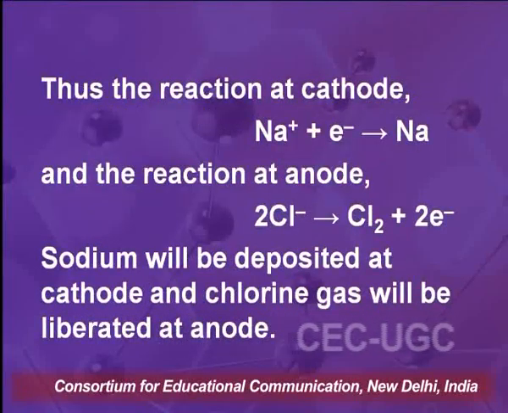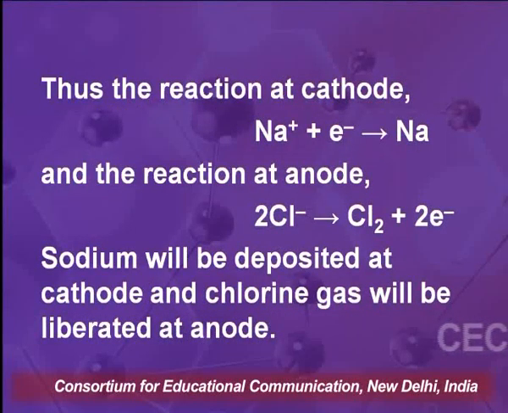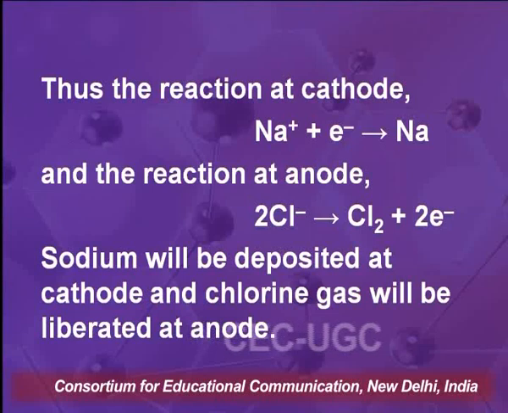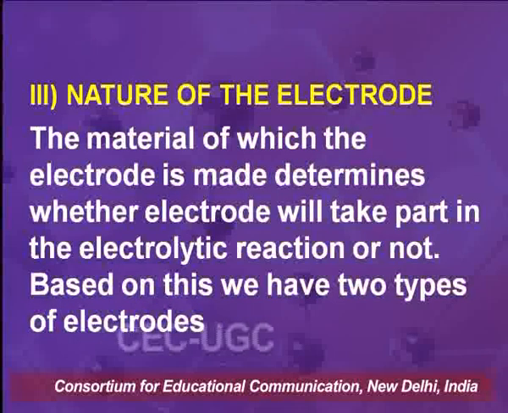The reaction at cathode will be the reduction of sodium ions, that is Na⁺ plus electron gives Na, and the reaction at anode will be the oxidation reaction, 2Cl⁻ gives Cl2 plus 2 electrons. So, sodium will be deposited at cathode and chlorine gas will be liberated at anode.